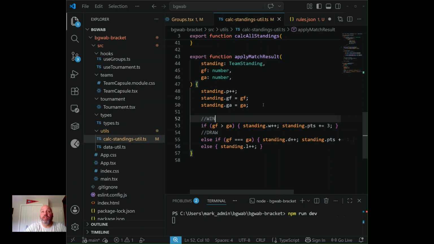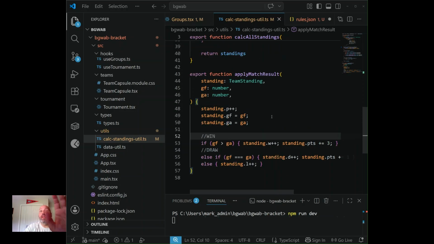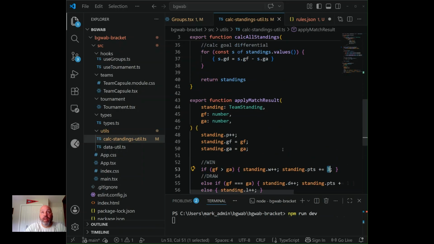Obviously within this calc standings, its job is going to remain solely to calculate whatever is there and provide the line items for each team. The sorting and determining of the actual ordering of the standings will be done by something else. If that makes sense. So that's what I'm referring to in the next episode, and we're going to clean this up so that it can take in variables of points and wherever else.